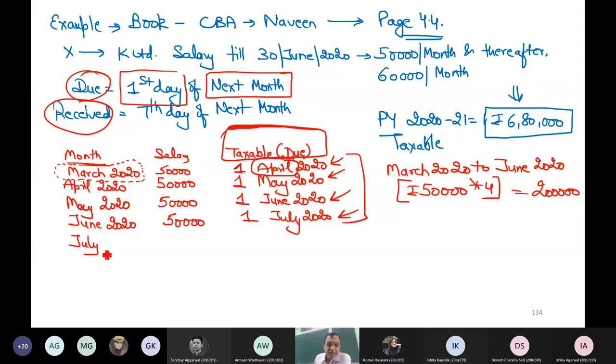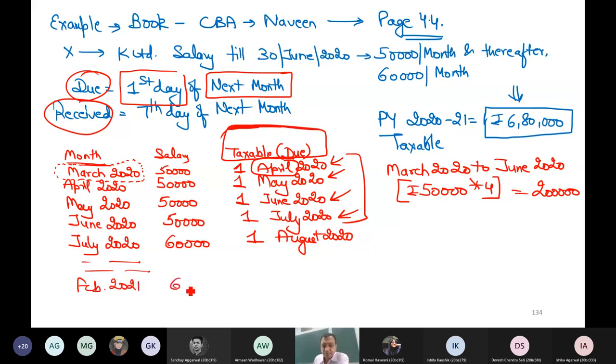Similarly, July 2020 salary is 60,000, and it is taxable on which date? 1st August 20. And similarly, on this basis, you can say Feb salary is taxable on 1st March, which is again in my year, but March 21 salary is not taxable in March.